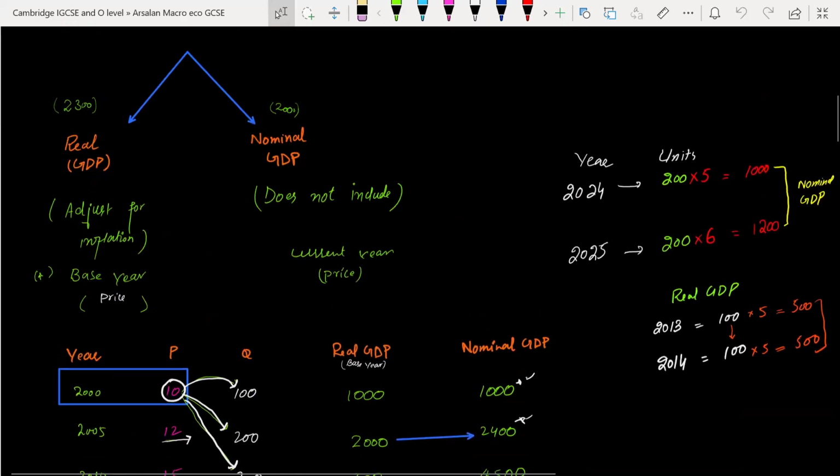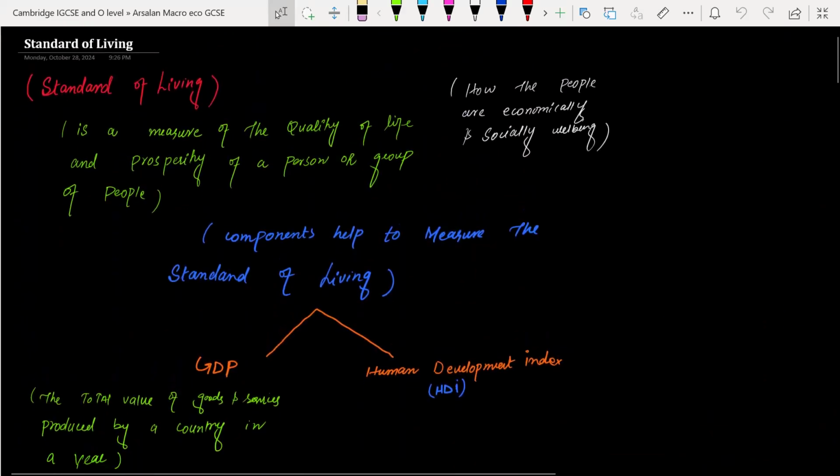Okay, my dear students, today we are going to discuss standard of living. The definition is in front of you. Standard of living is a measure of the quality of life and prosperity of a person or group of people.